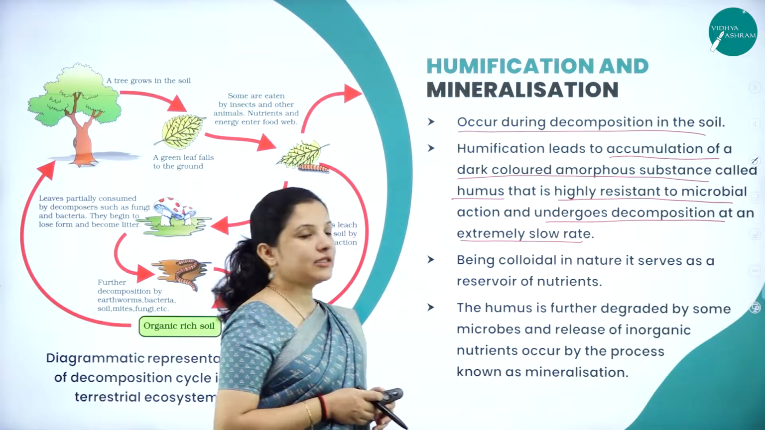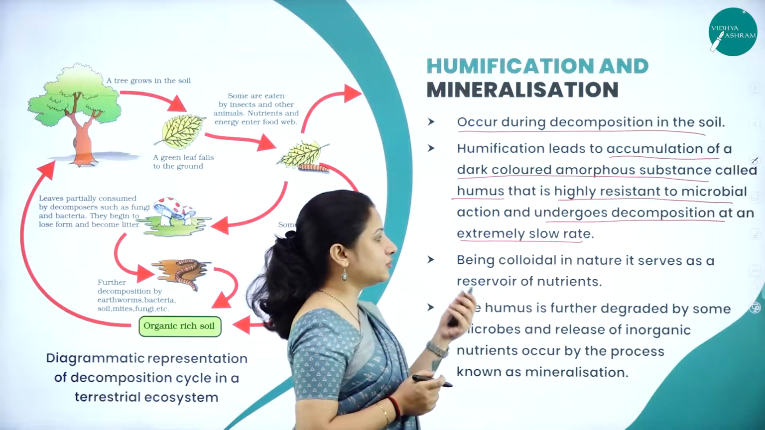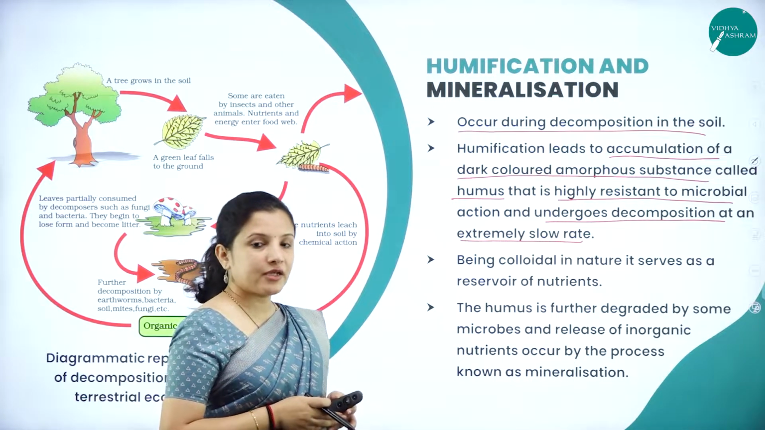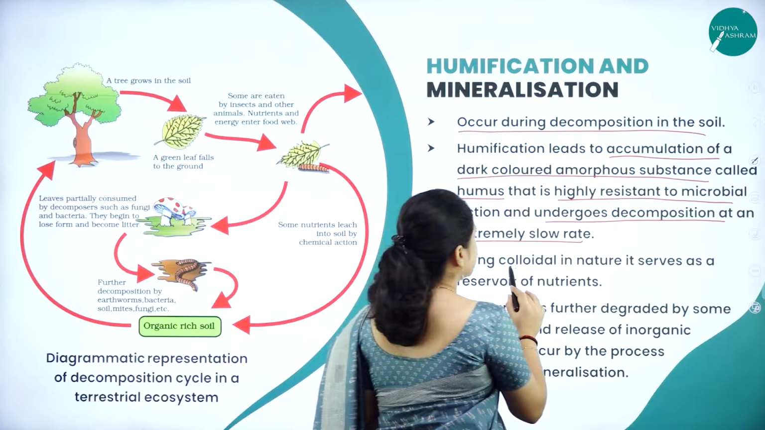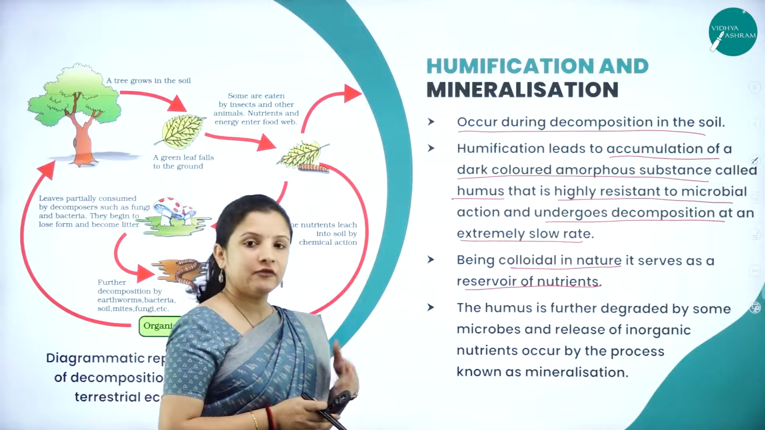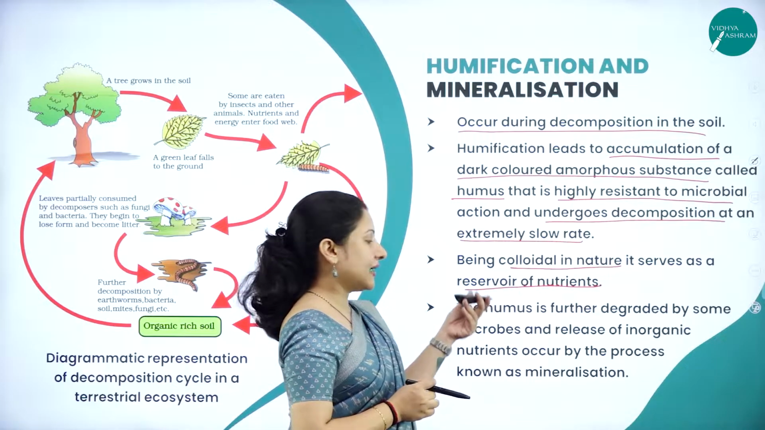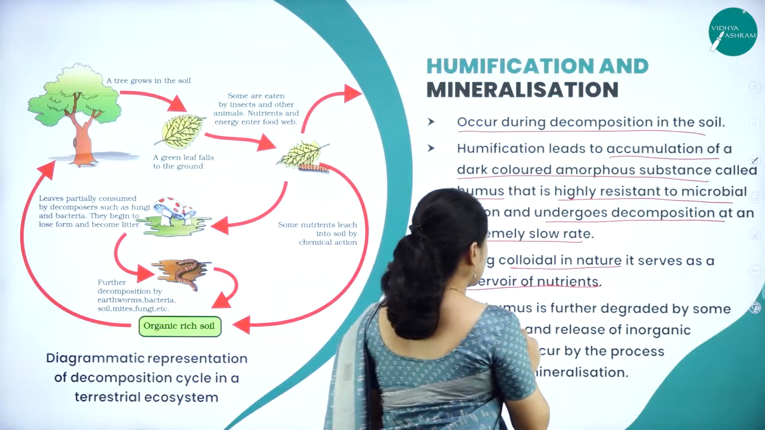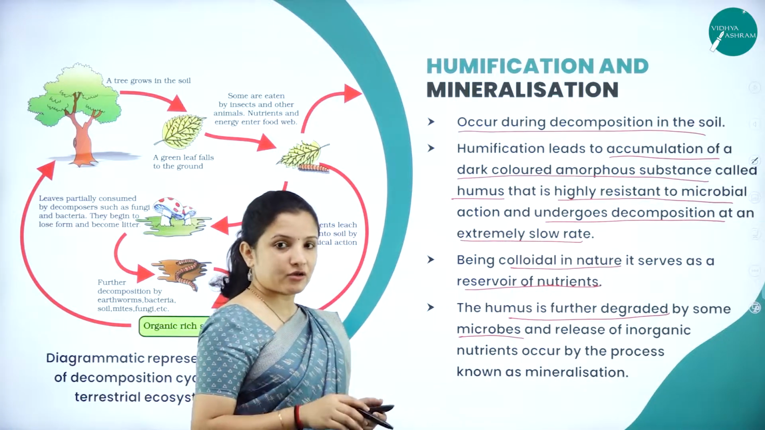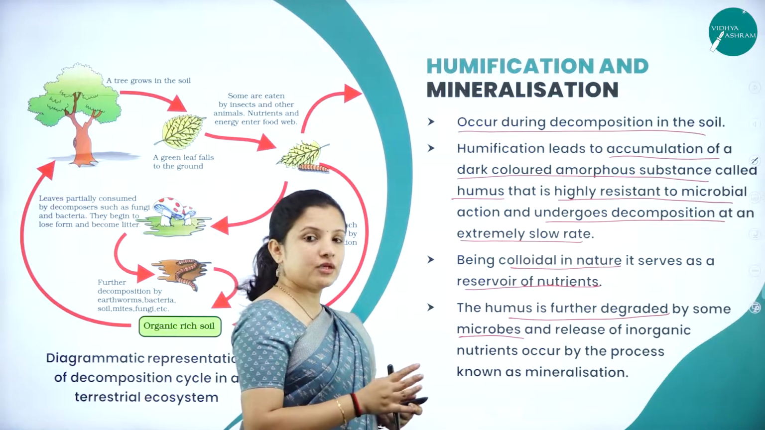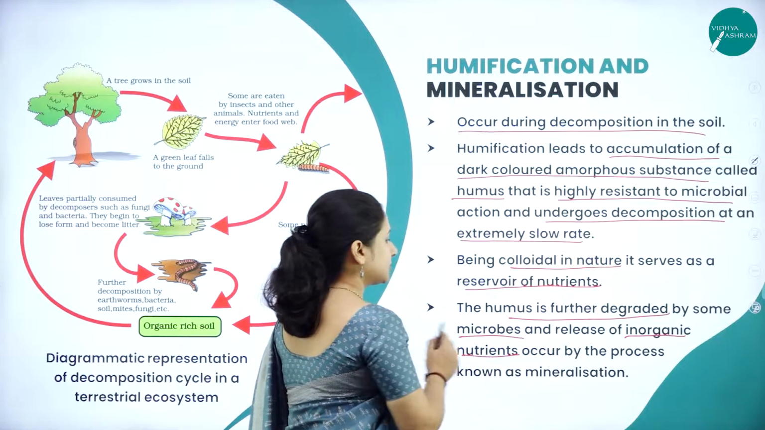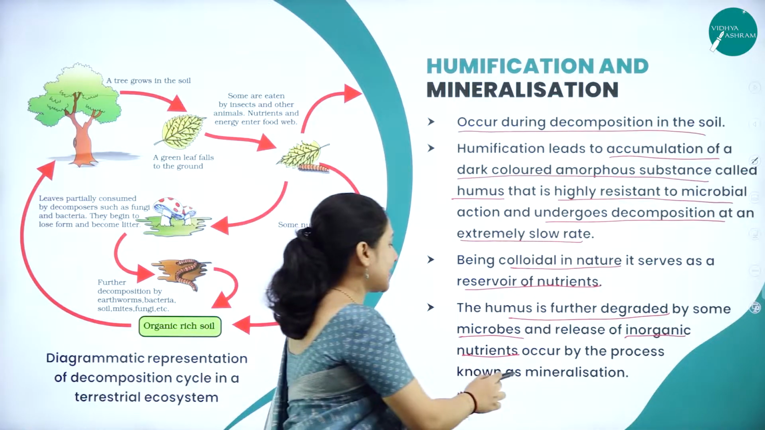And being colloidal in nature, this humus serves as a reservoir or collection of nutrients. These nutrients will be further used by the plants, and this humus is further degraded by some of the microbes. When those microbes degrade the humus, it leads to the release of some inorganic nutrients, which is called mineralization.